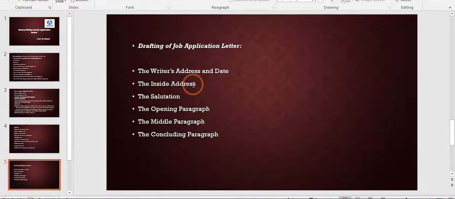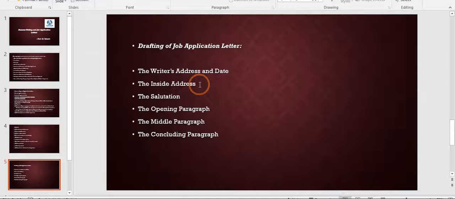Now, this was in the case of a solicited application letter. But if it is an unsolicited application letter, then your letter should be addressed to the appropriate officer, because they have not given an advertisement or mentioned anything about it anywhere. You have come to know from someone else. So you yourself are willing to give an application, so that whenever there is a post or anything, then they can call you.